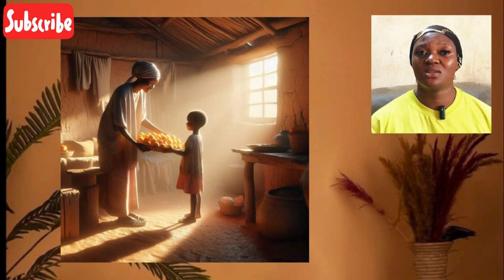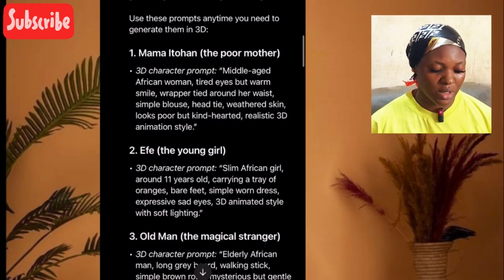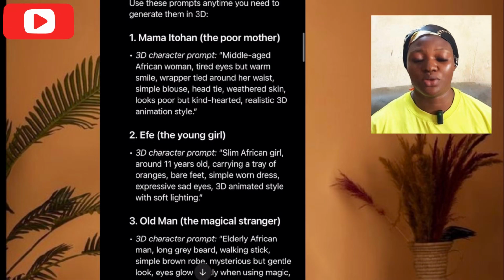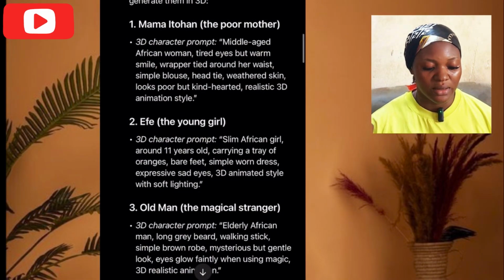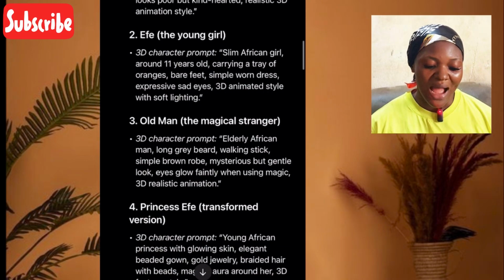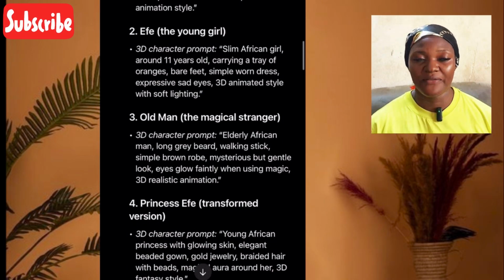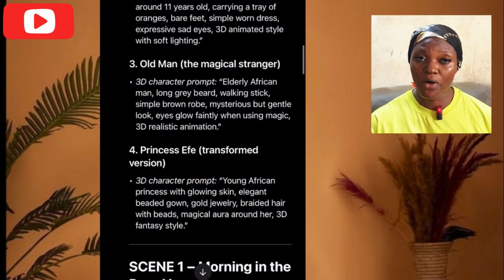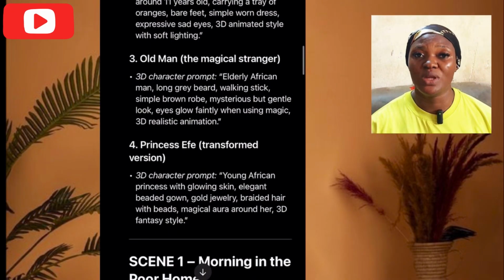The images we'll be generating in this script are the mother, Mama Itohan, then Efe, the old man that she met on her way, and Princess Efe, when she turned into a princess. So these are the first four images we generated.